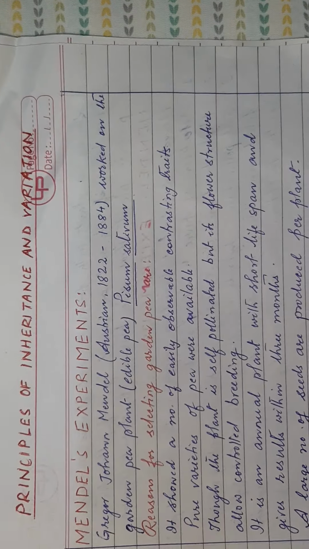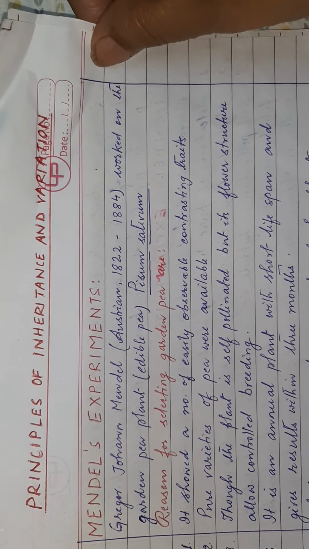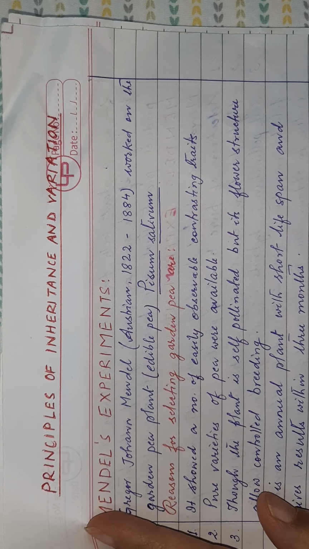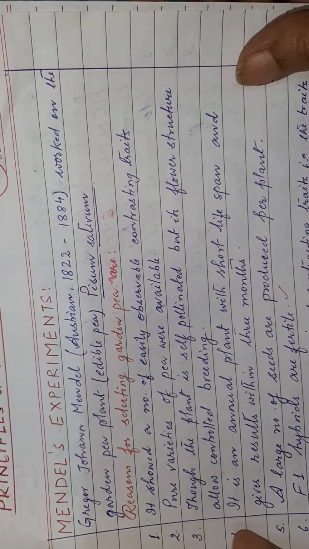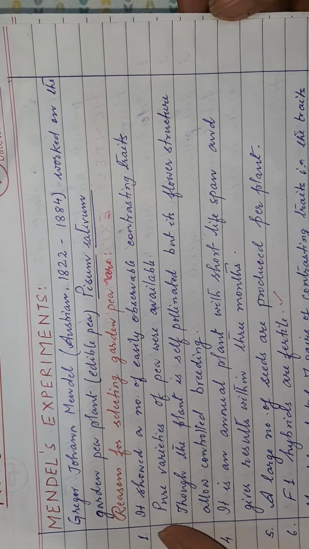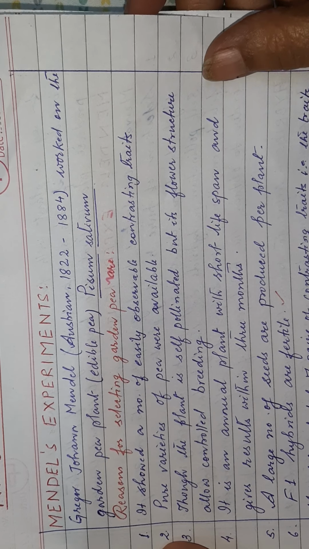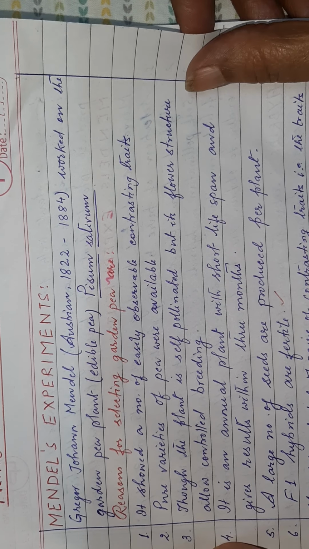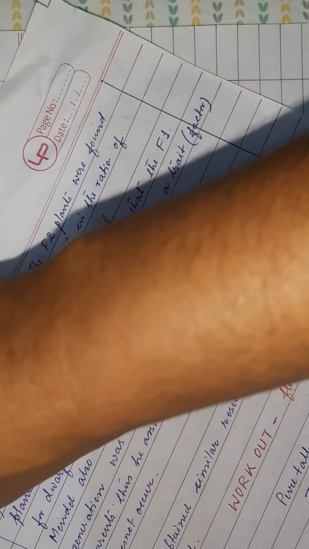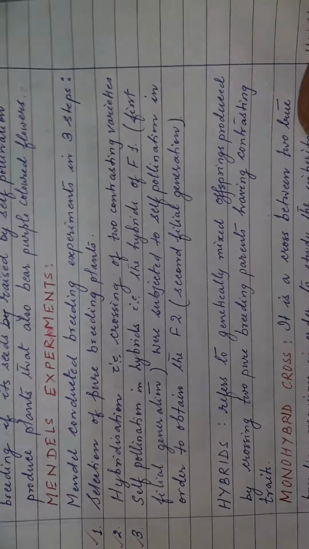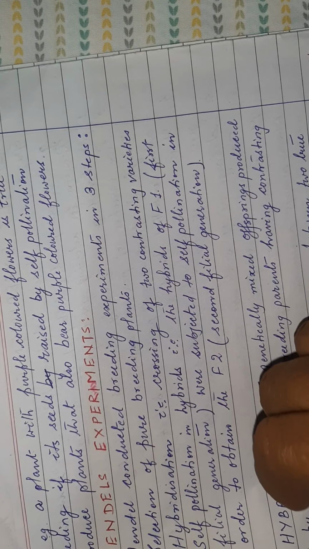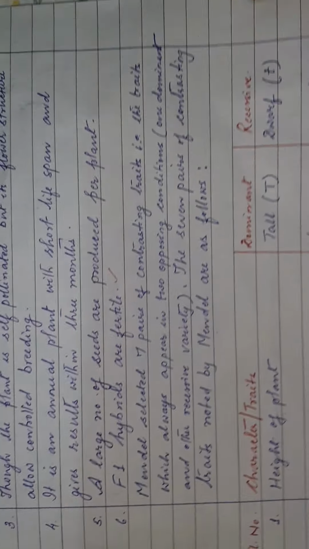So good morning students. In the last session we had discussed Mendel's experiments, and specifically Mendel's monohybrid cross. Today it is the second video session for the chapter Principles of Inheritance and Variation. Before we proceed to the next topic, deviations or exceptions to Mendel's law of dominance, let us recall what we learned in the last video session.